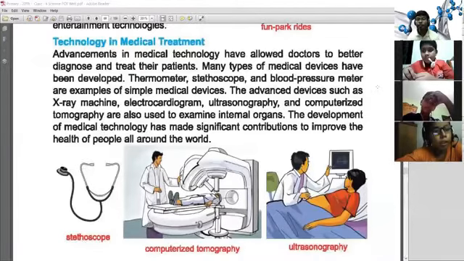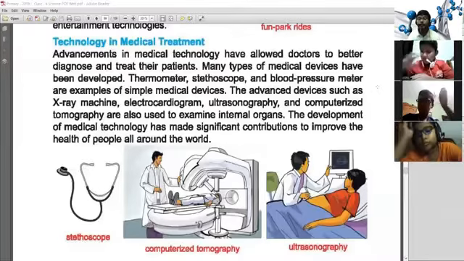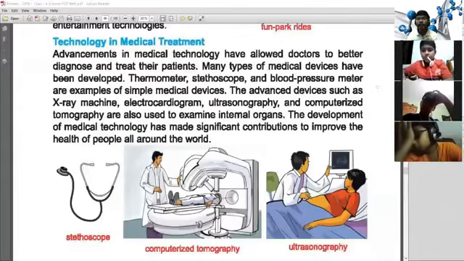Ultrasonography is used to see different types of organs inside our body. So it is very helpful in medical treatment. We can diagnose the definite disease for the better treatment.